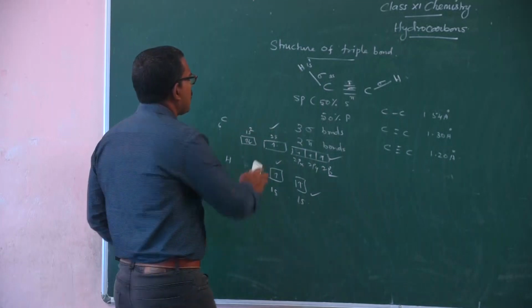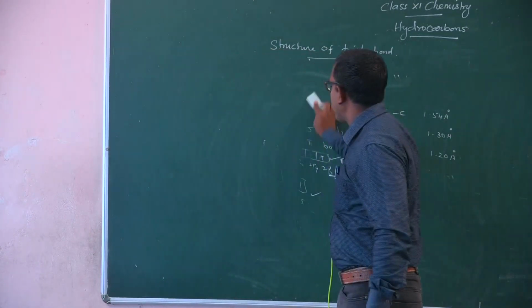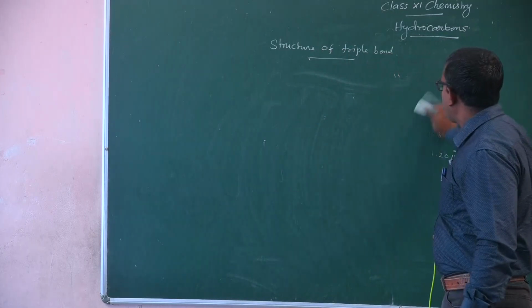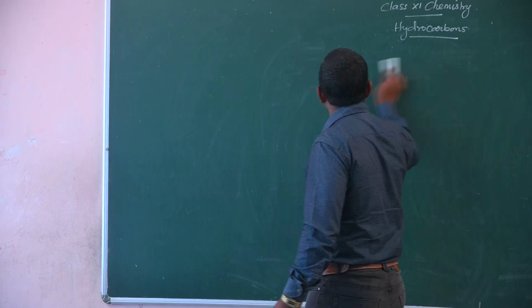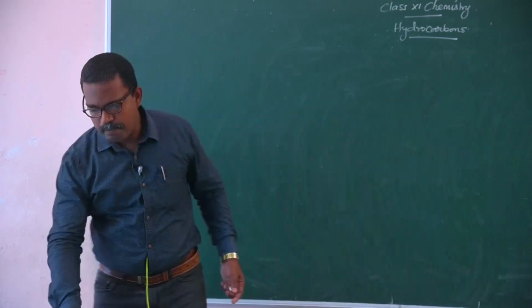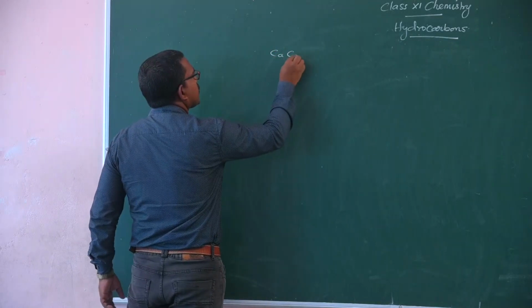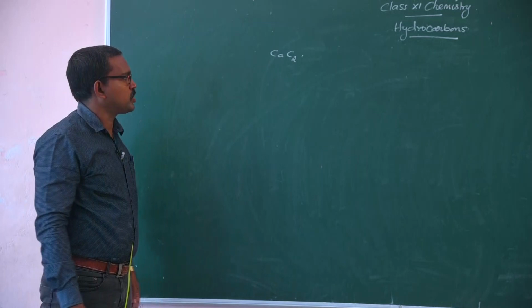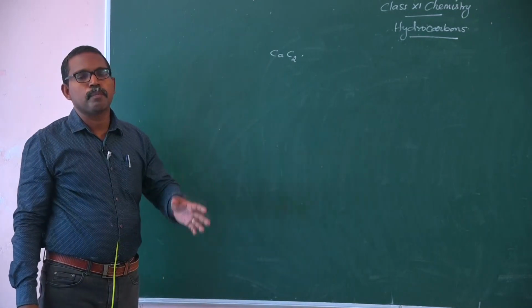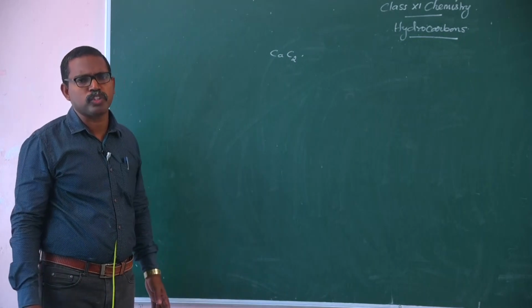Now the preparation of alkynes. Alkynes are prepared in the laboratory with the help of the chemical compound calcium carbide. The formula for calcium carbide is CaC2. This compound on hydrolysis gives acetylene as the major product.